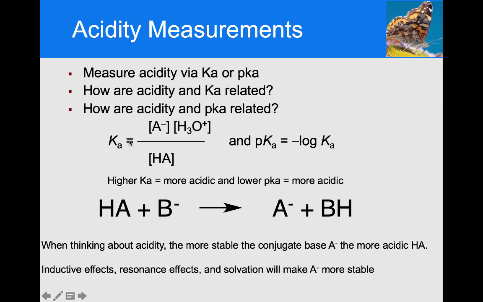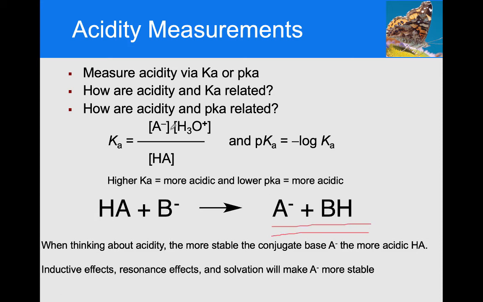And remember, Ka and pKa are inversely related. So this equation right here is telling you the more acidic this is, the more of this you make, right? That's how all this is working. So in this Ka equation, the more acidic HA is, the more of this you make.